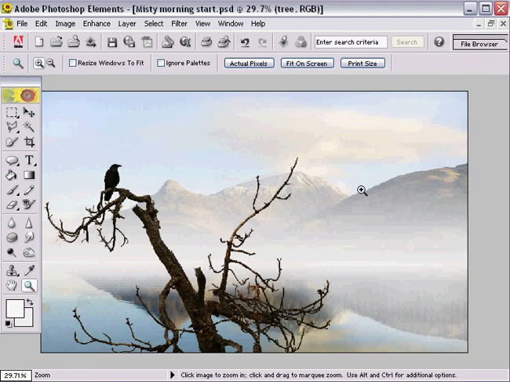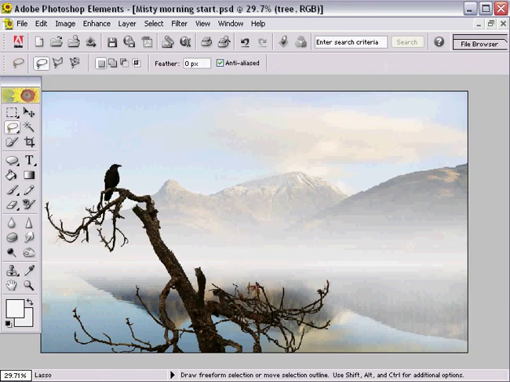Now there's one area here that's a bit of a problem, that's this branch here. So we need to remove that, and that can be easily removed with the eraser tool. Another alternative to erasing that branch would be to cut it out using a selection tool. So using either the freehand or the polygonal lasso tool, you could just loop around the branches you want to remove and then choose the Edit Cut or Control X from the keyboard. And that's our image just about finished.